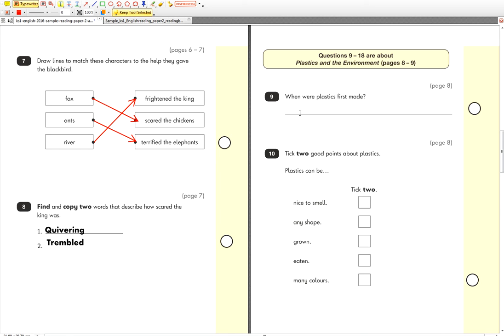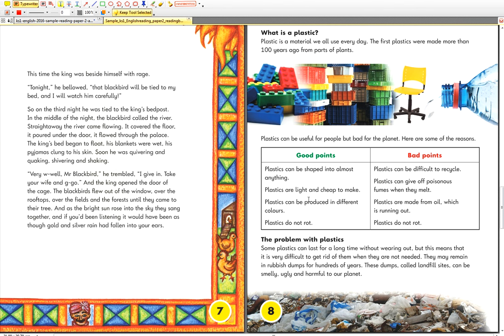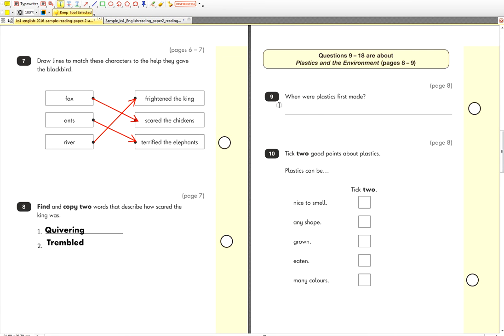Question number 9. When were plastics first made? So if you look back at our text here, plastics were first made when? If you look at the text and we use our highlighting tool, the first plastics were made more than 100 years ago. Okay, see the highlighted part there? That's the original part of the text. The first plastics were made more than 100 years ago. That's the answer we're going to write down here.